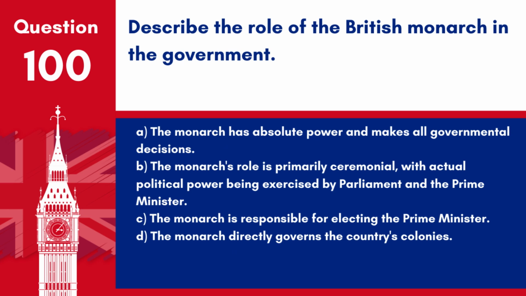Question 100. Describe the role of the British monarch in the government. A. The monarch has absolute power and makes all governmental decisions. B. The monarch's role is primarily ceremonial, with actual political power being exercised by Parliament and the Prime Minister. C. The monarch is responsible for electing the Prime Minister. D. The monarch directly governs the country's colonies.